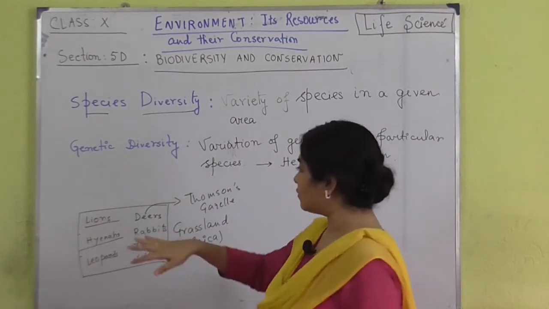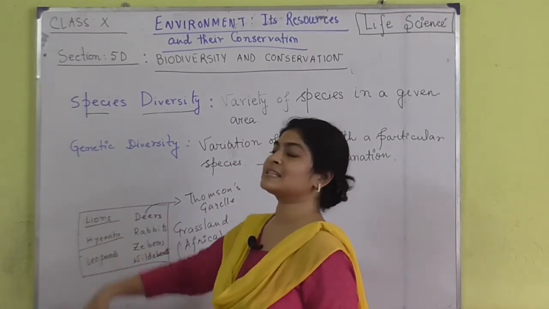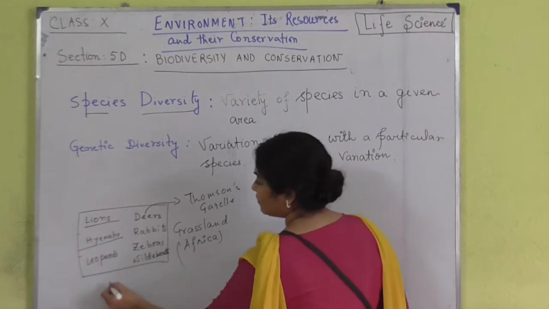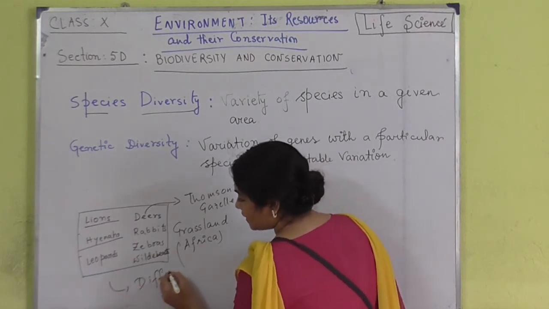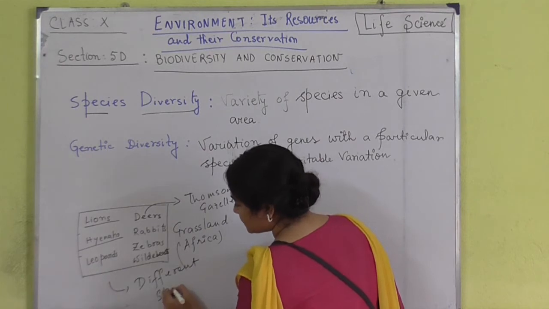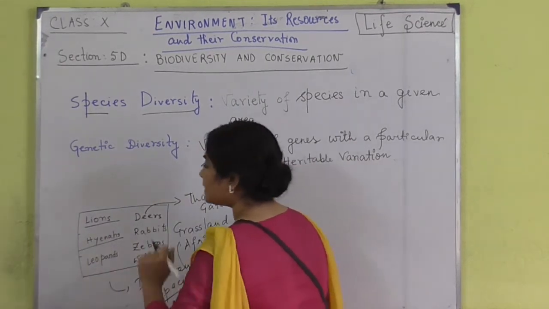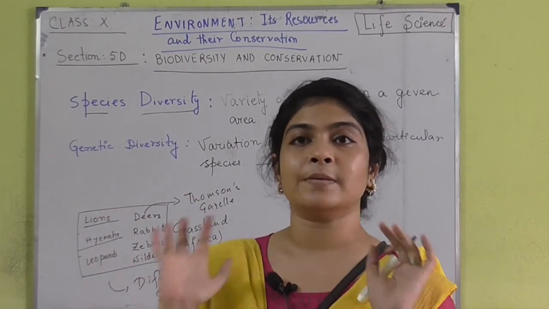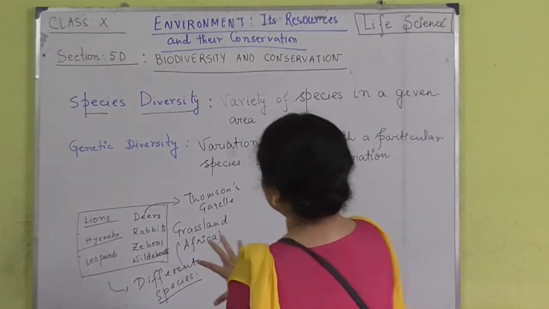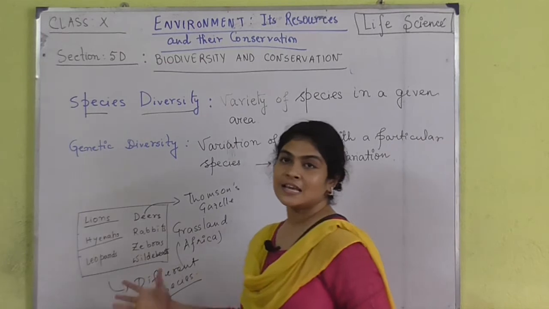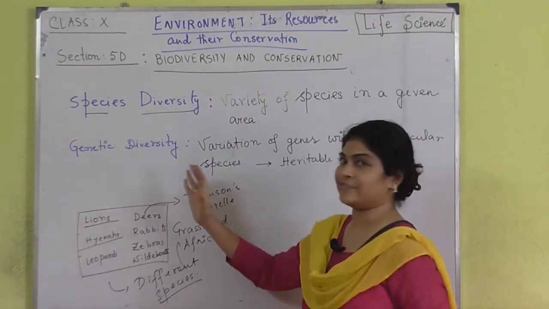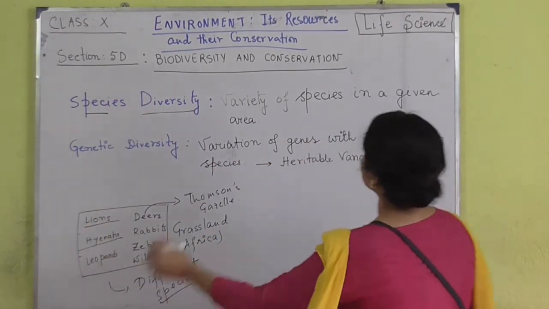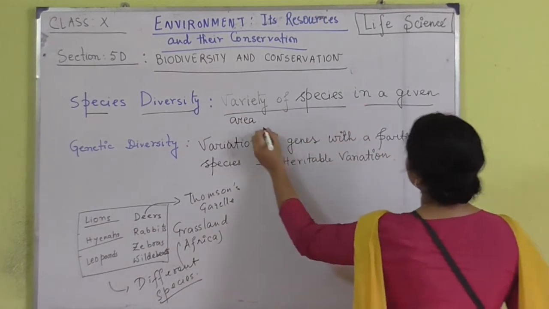So, what are we talking about over here? We are considering this particular grassland in Africa where these different types of organisms are present, and all of them are different species. All of them are different species because they are not similarly looking organisms, and they definitely cannot interbreed among themselves. So, they are different species. So, this particular diversity in the grassland of Africa is species diversity. It is the variety of species in a given area.